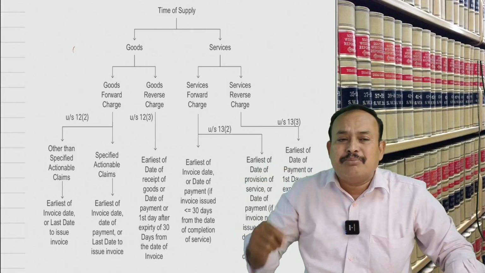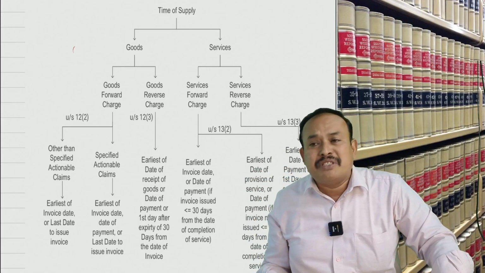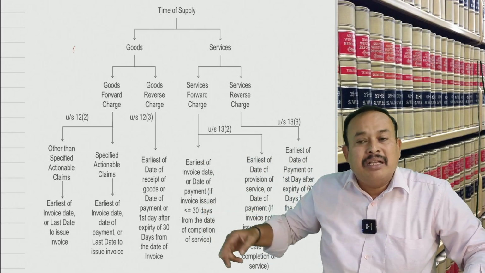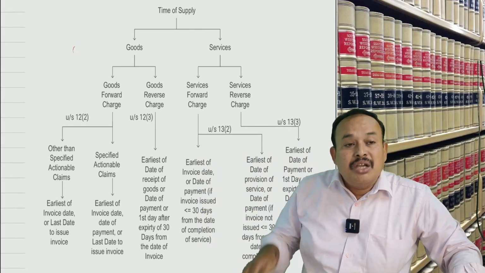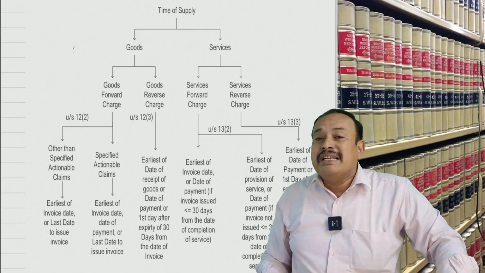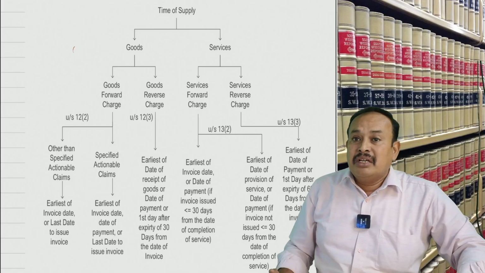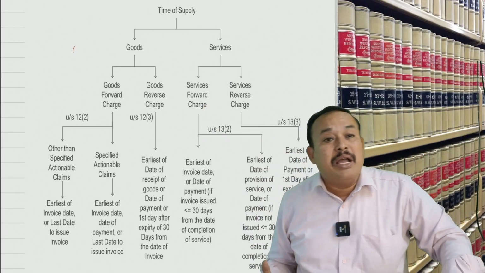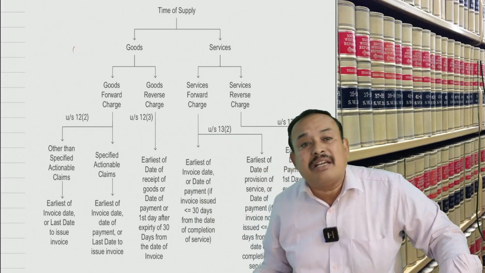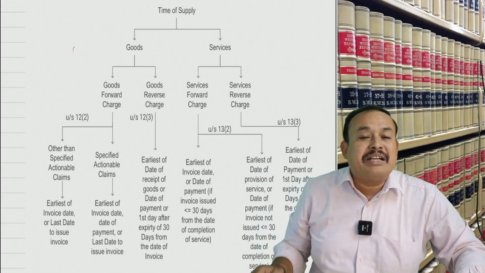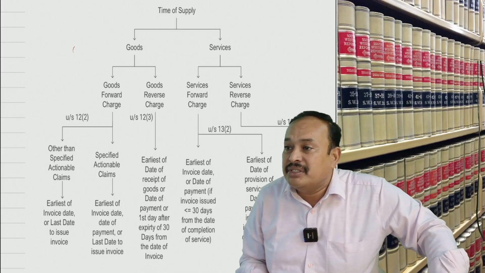When has it taken place? Which month has it taken place? Sir, it has taken place in the month of January 2025. Then you have to pay the tax by 20th of February. By mistake, if you arrive at the time of supply not in January but in the month of March, then you are going to pay the GST by 20th of April. There is a 2-3 months delay. Unnecessarily, unwantedly, you have to pay interest at the rate of 18% per annum for delayed payment of GST. It's a fancy rate.